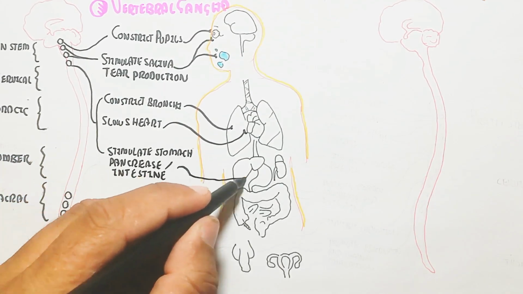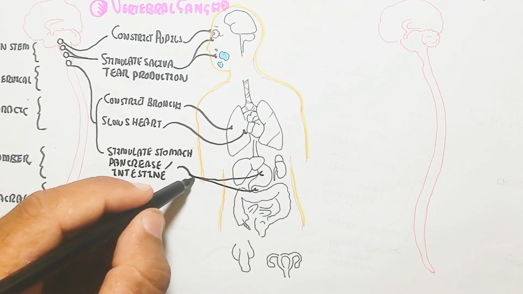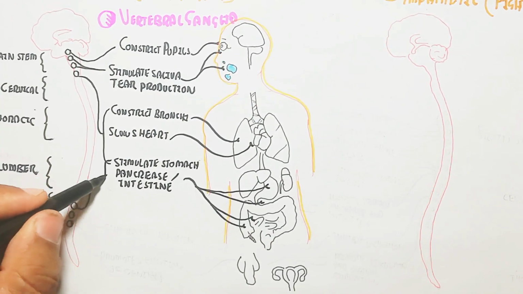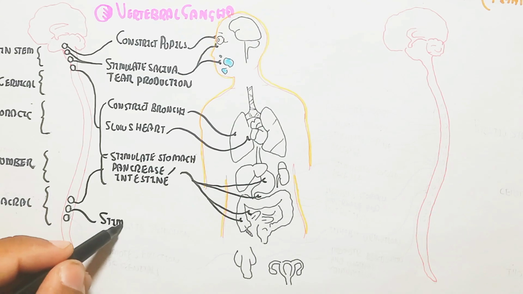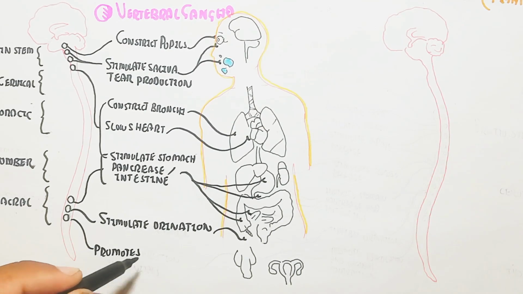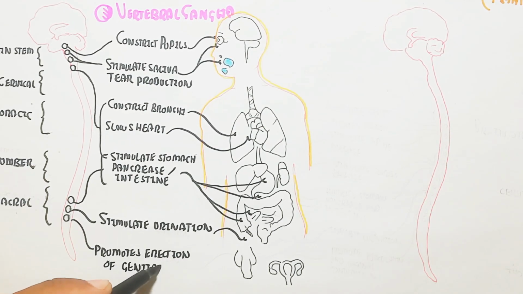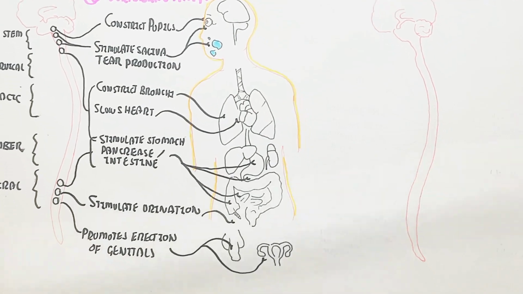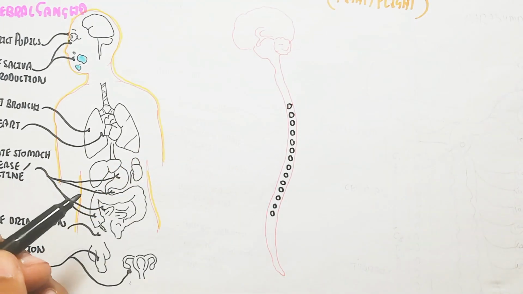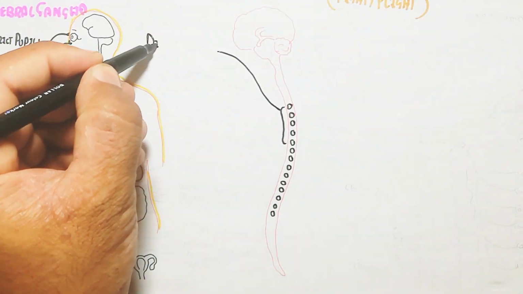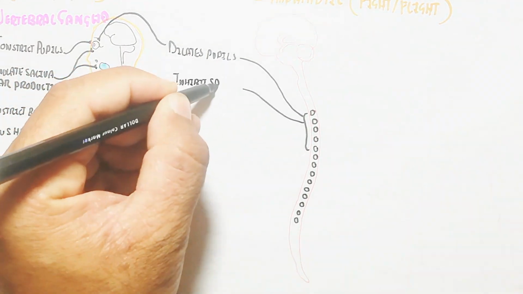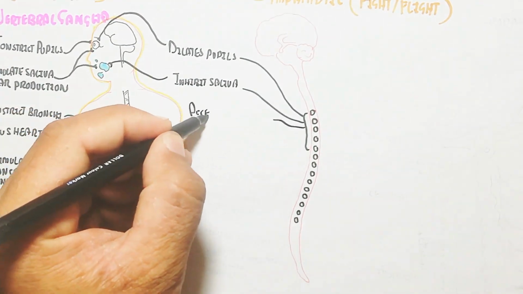and a slow heartbeat. On the other hand, it stimulates the stomach, pancreas and intestine through the splanchnic nerves that arise, and in this way it leads to digesting the food and triggers peristaltic movement. It stimulates urination from the sacral region, while the cervical and brainstem regions are also involved, and the sacral region promotes the erection of the genitals. So the reproductive organ is promoted to erection.